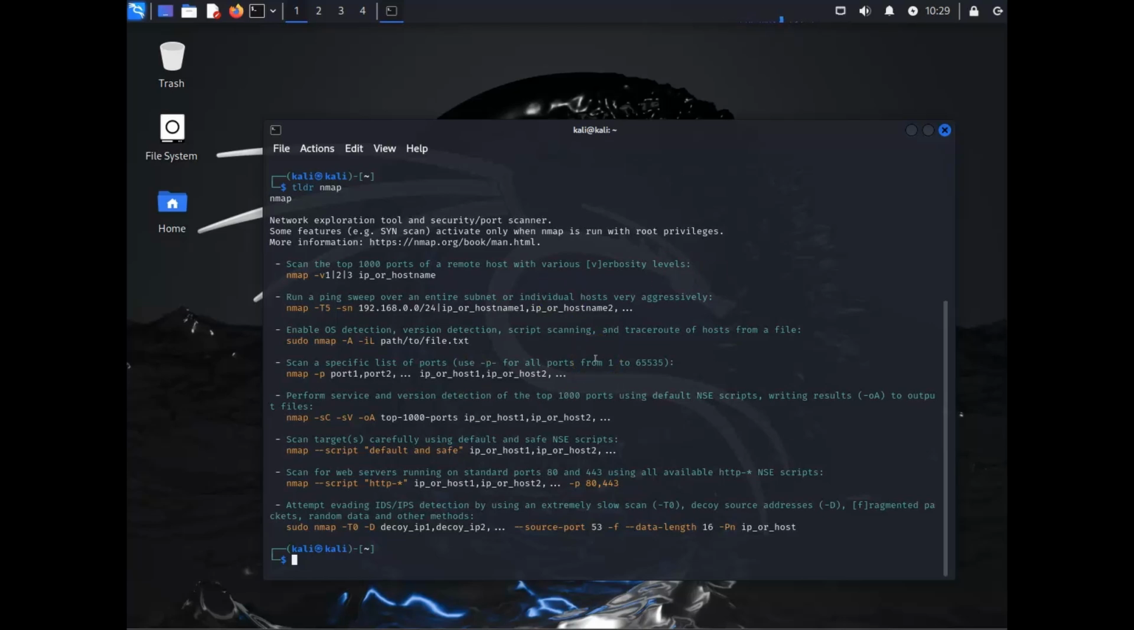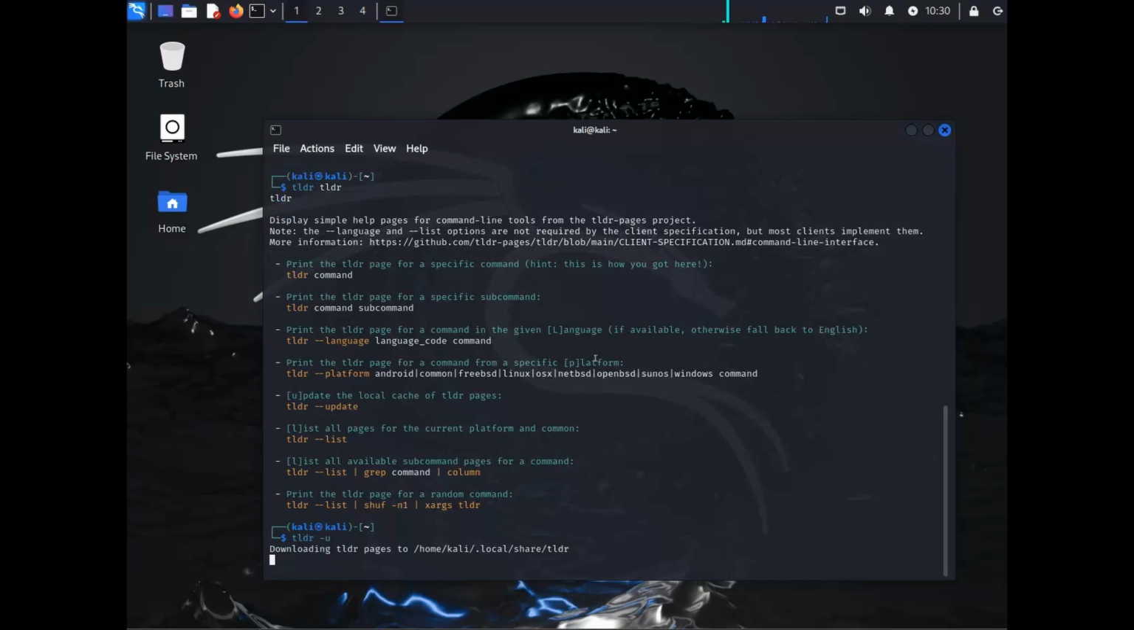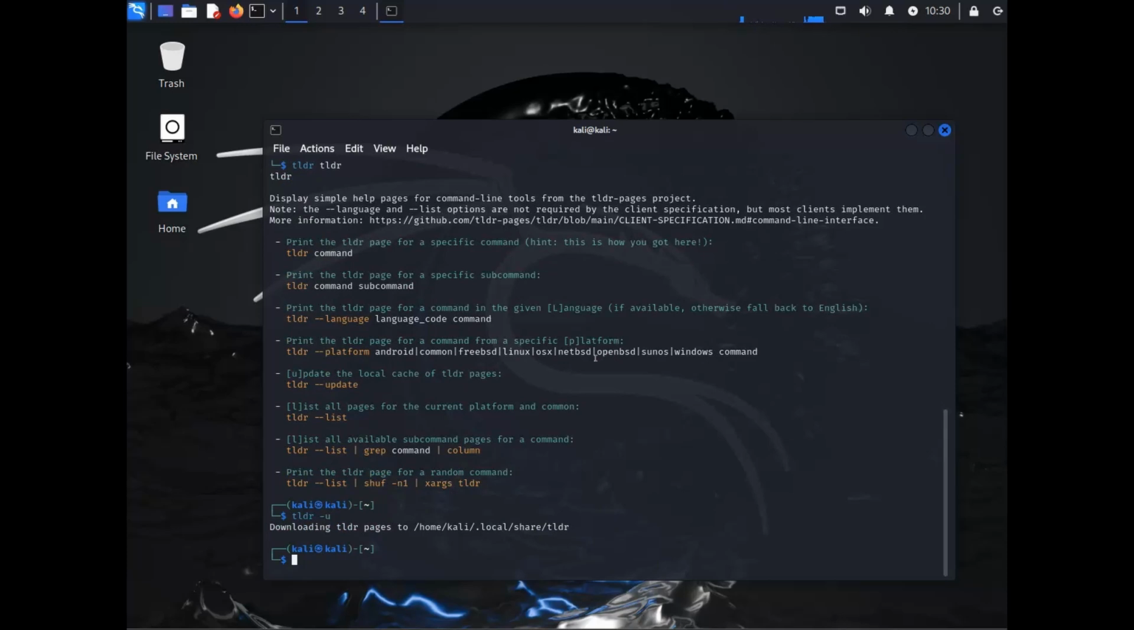You can do TLDR, even TLDR. It'll tell you how to update it, which is TLDR -u. Constantly being updated, added, removed, feedback. Give it a shot. It is amazing. If you don't want to read through just articles and articles of information, just use TLDR space followed by the command you want to run, and it should output great results.